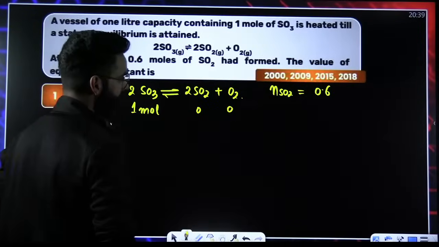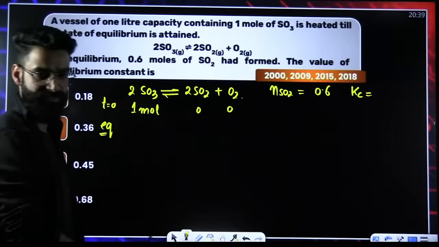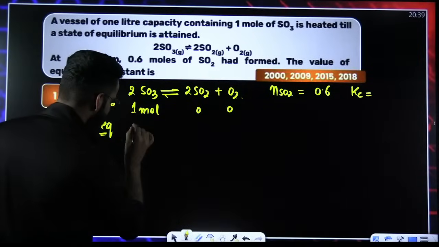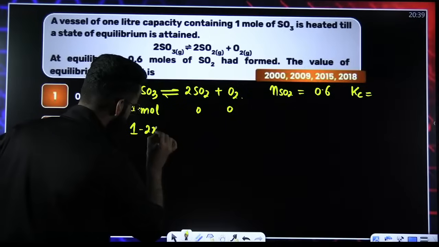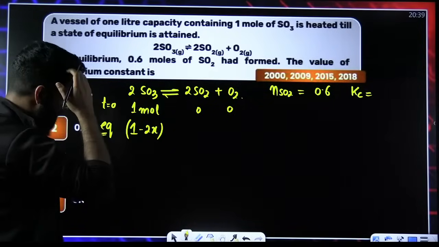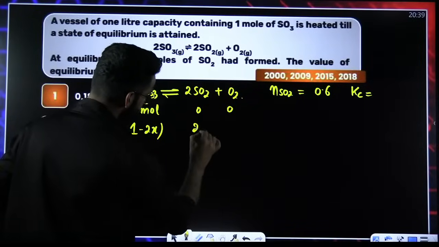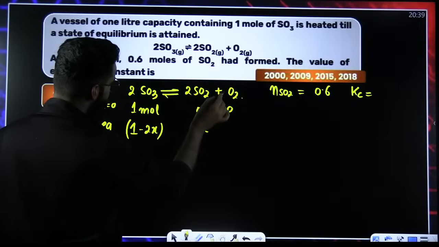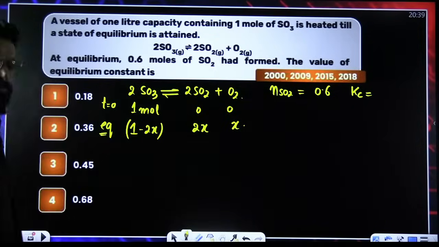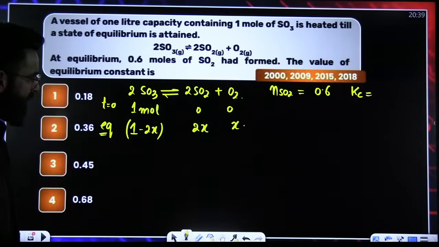What are we supposed to calculate? The value of the equilibrium constant Kc. Now try to understand. Initially, I'm starting with 1 mole. Let me make it 1 minus 2x, or you can start with 1 minus x as well. The choice is all yours. 1 minus 2x. Now see, 2 moles gives 2 moles, 1 mole gives 1 mole, so 2x gives 2x. 2 moles gives 1 mole, 1 mole gives 1 by 2, so 2x gives x. I got the moles of all reactants and products at equilibrium.